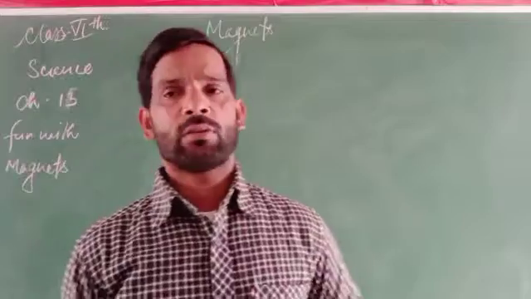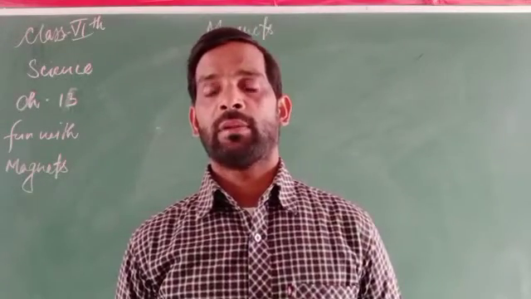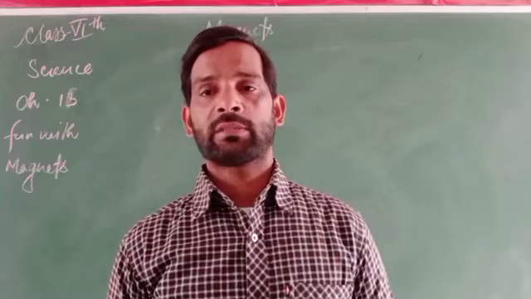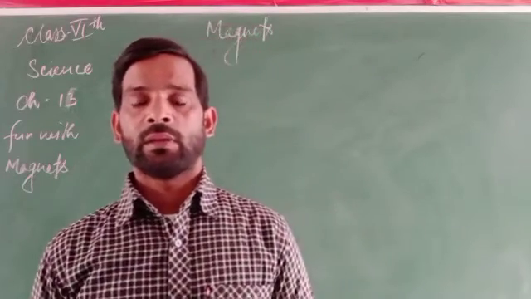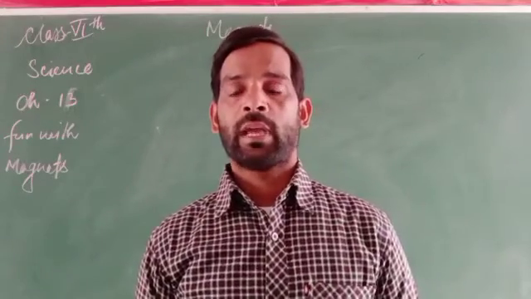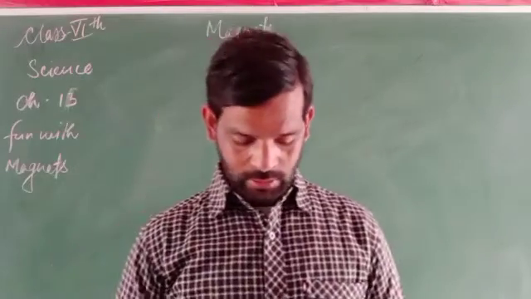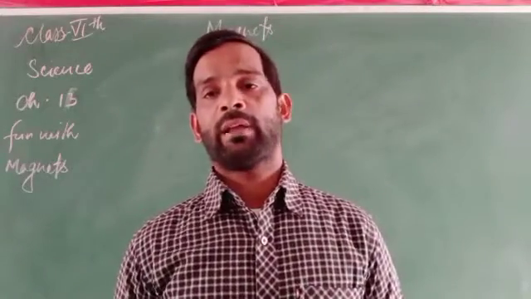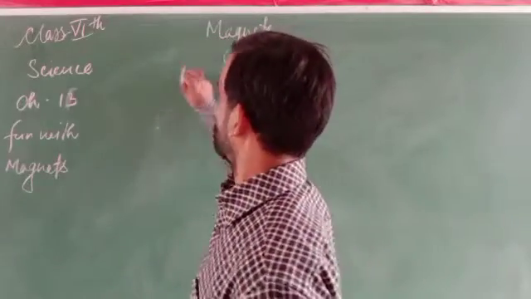The magnet is not a form that can be achieved very easily. It is a complex form that can be extracted from ores, and the first magnet discovered is called lodestone.